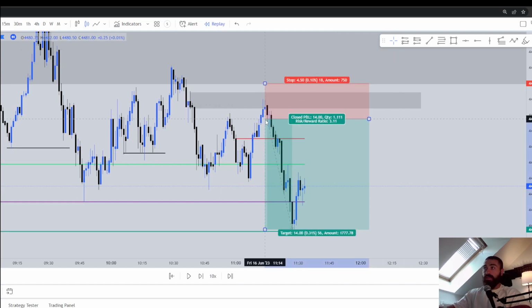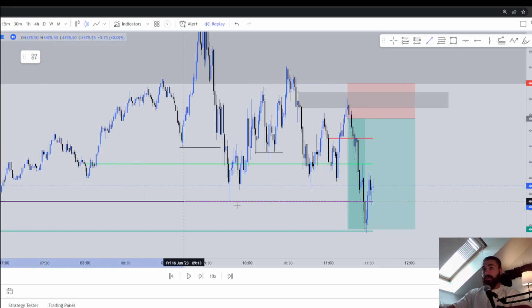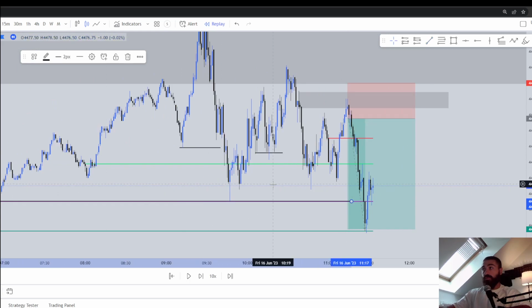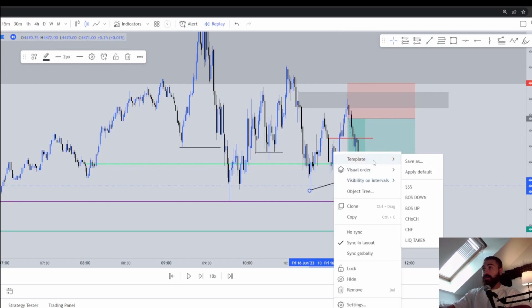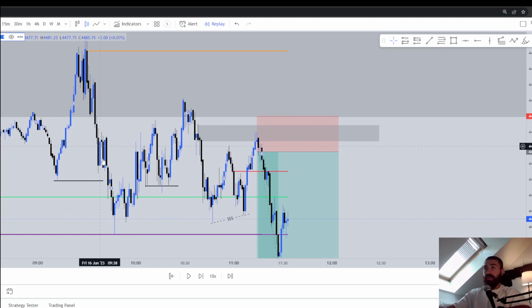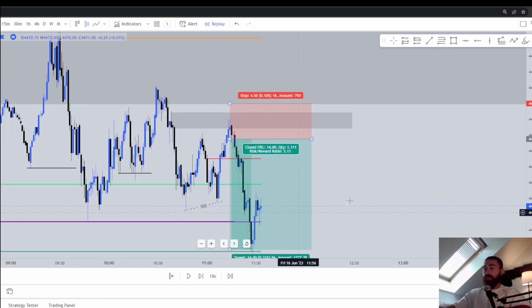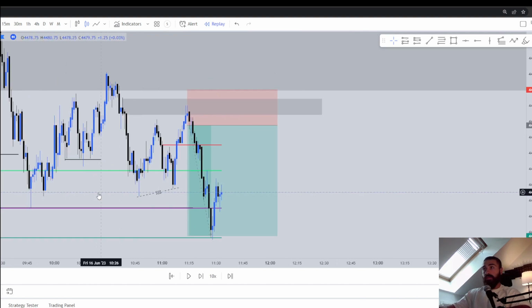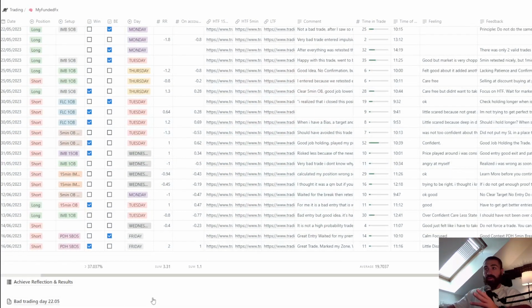This is the comment that helps me for later on, and the trade is very simple. We have here sell side liquidity 1, 2, 3, and also this one right here. It's a sell side liquidity, so I was targeting this, and I got my confirmation from the 5 minutes break of structure right here. So I marked my zone and I took the trade. Simple but very effective. So now I'm gonna show you how I learn from my mistakes and how I can get better week after week.